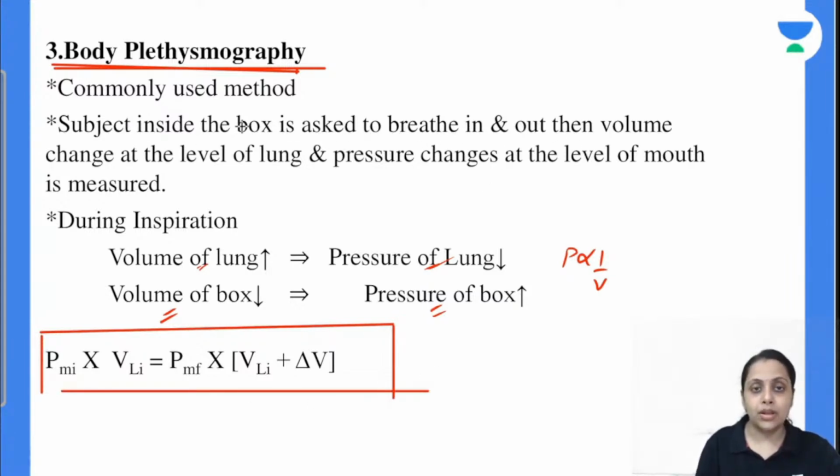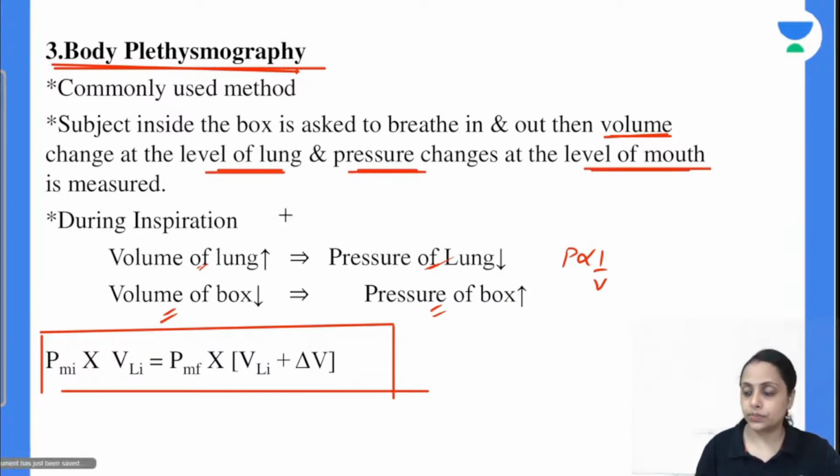So do remember, volume is measured at the level of lung while pressure is measured at the level of mouth. ठीक है? Volume at the level of lung, pressure at the level of mouth is calculated. So inspiration के बाद क्या होगा? हमारा volume of lung increase होगा, pressure of lung is going to decrease. So this is the formula.